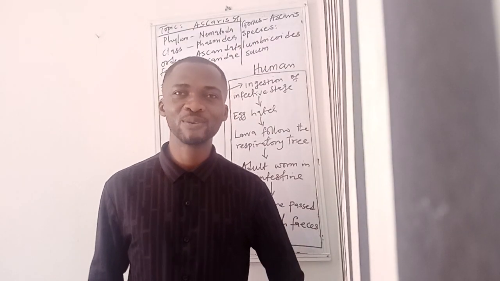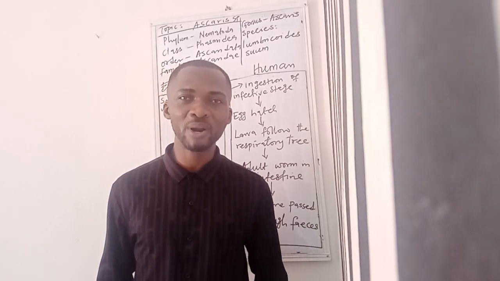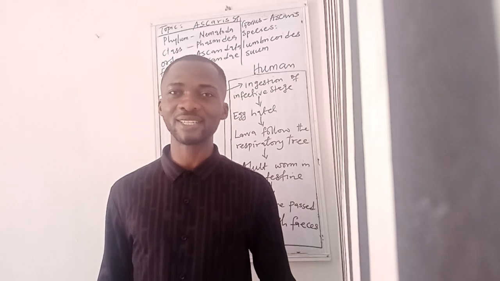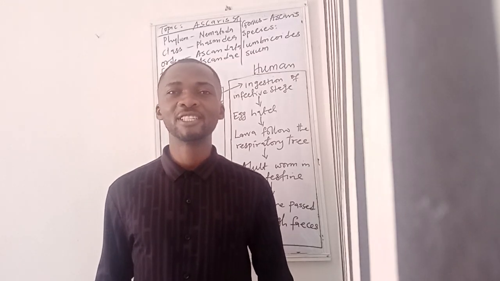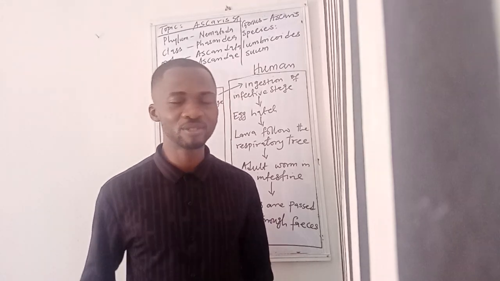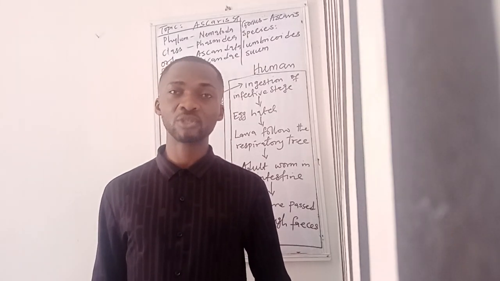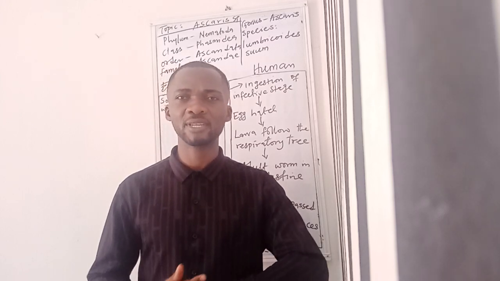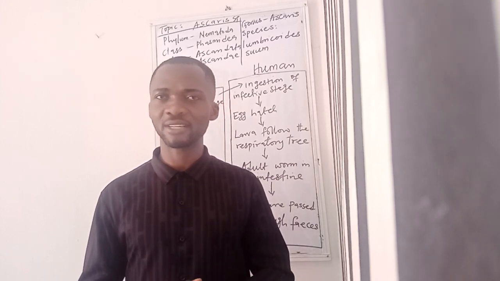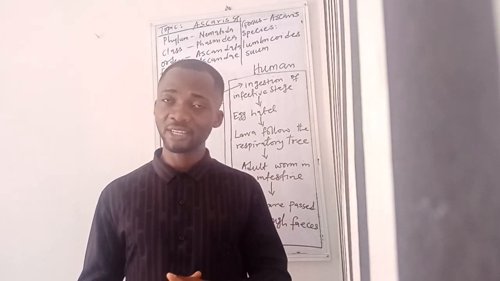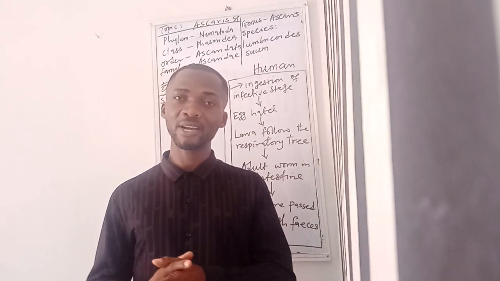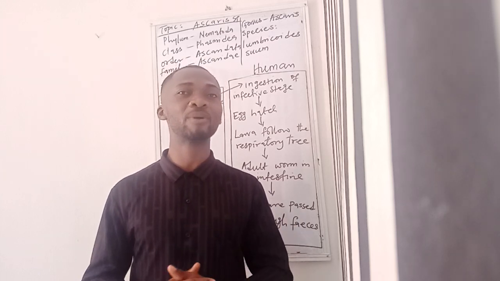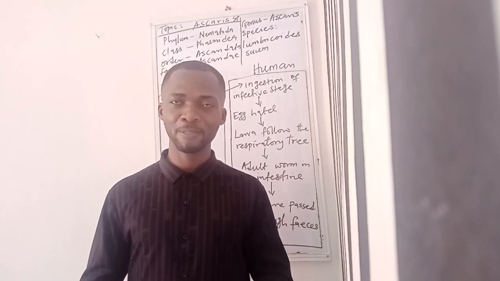In today's class, we are going to be talking about one of the nematode parasites that is known as Ascaris lumbricoides or Ascaris sp. Because there are two different species of this nematode parasite, known as Ascaris. Many people have always said that Ascaris is the largest nematode parasite, but that is not the case. As a matter of fact, we have Dracunculus medinensis as the largest nematode parasite that affects man.